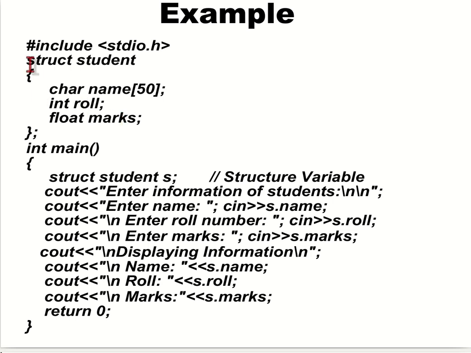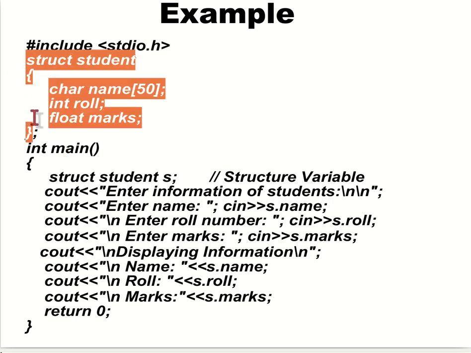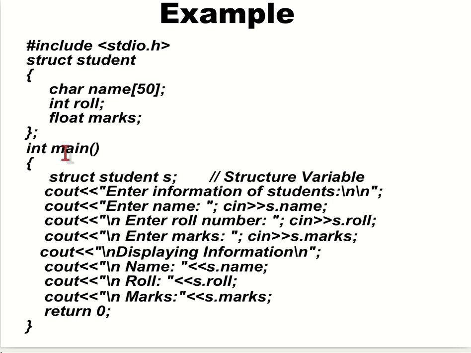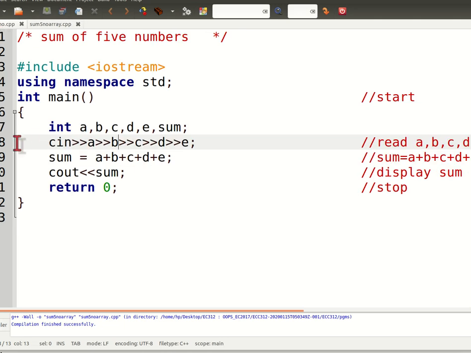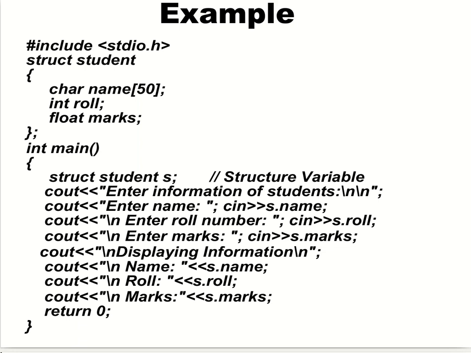So how will we create it? Above the main, we have to create the struct student. And inside the main, I am going to create one student: struct student S, just like I create int A. So you can see the analogy.